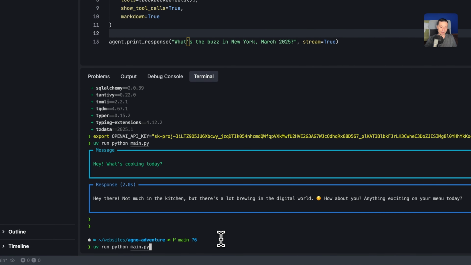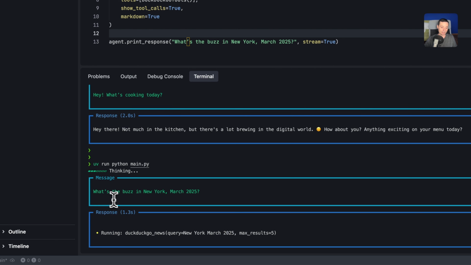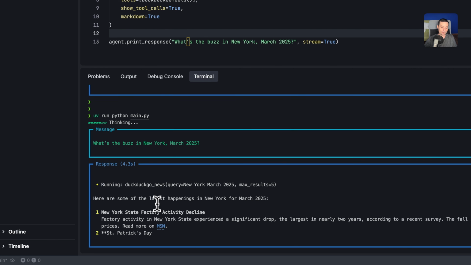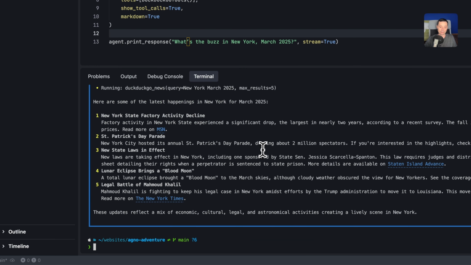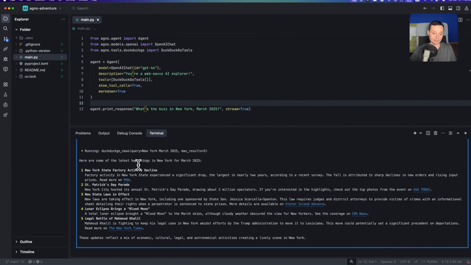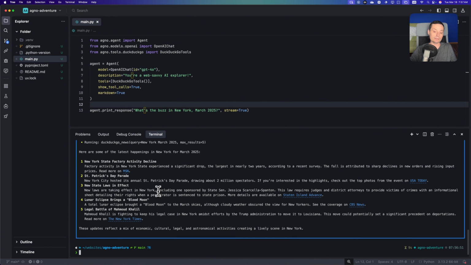So I will run the main again, that it's updating. And when I see that it's thinking, it's running the DuckDuckGo news to search the latest news, and it will put the max results to 5. And in here you see that you have the latest news from March from New York, for instance. And in here you have also the link, and you have this nice interface in here, and you have the format. And yeah, these are the responses.